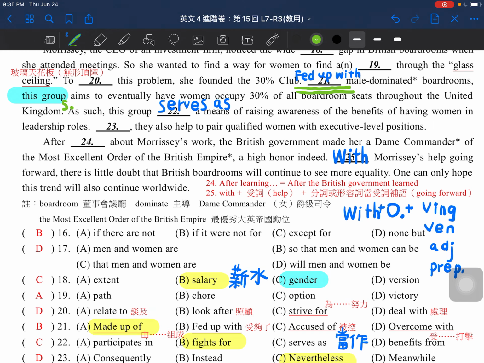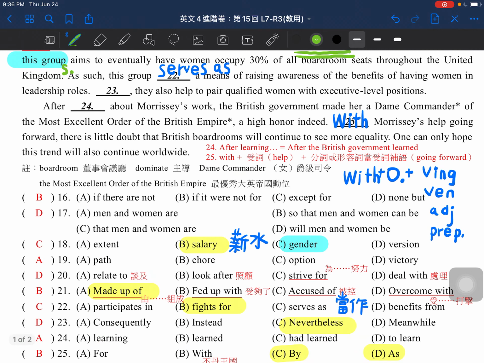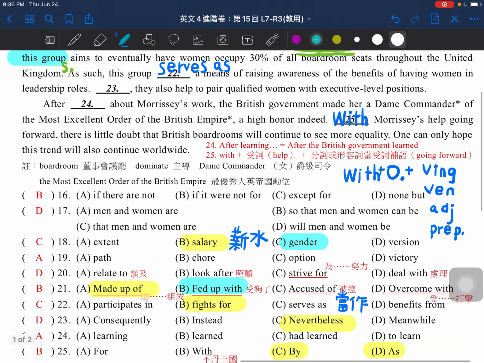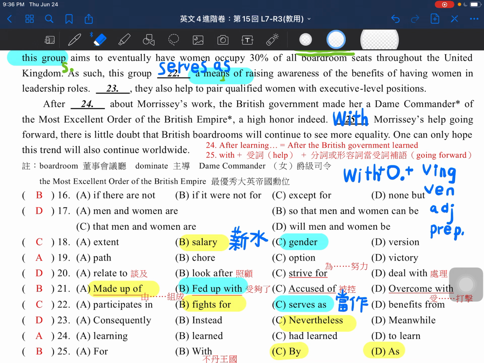In this case, this group serves us. Because they are fed up, we use this group, and this group will serve us as a means of. You can check the words here, as a means of. Means of here means as a way of something.